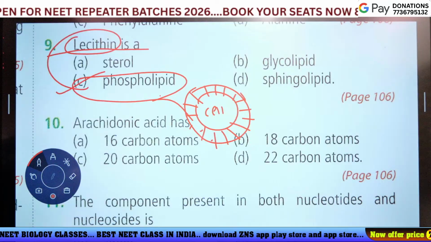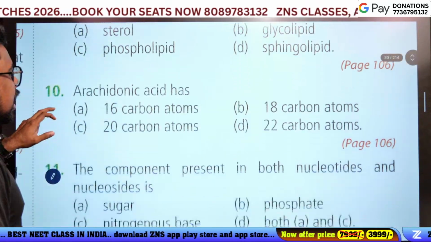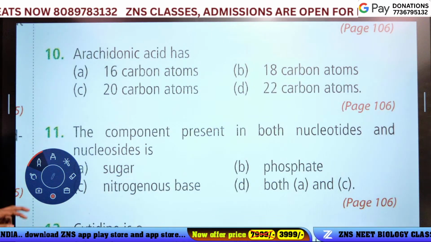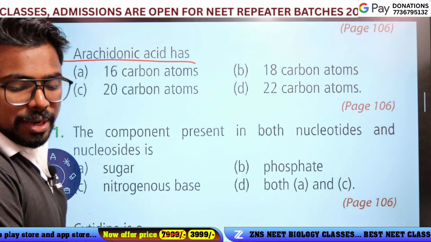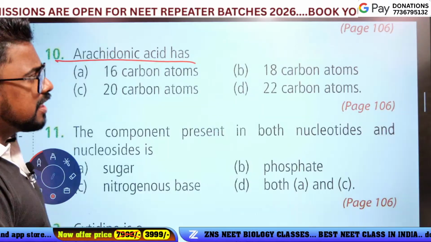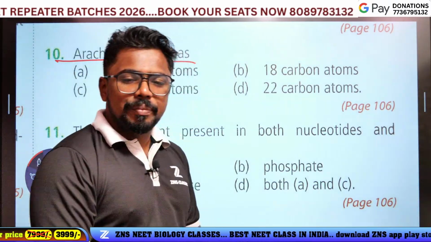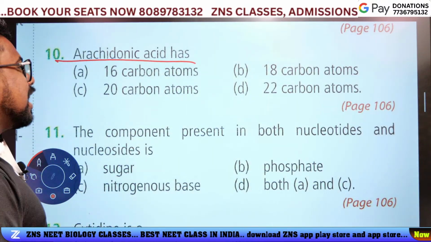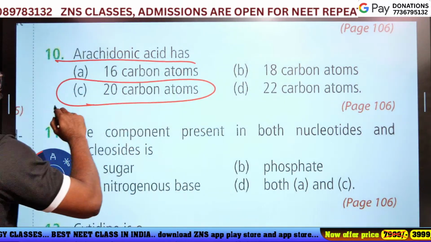The next question. The arachidonic acid has how many carbon atoms? Good question, guys. Palmitic acid has 16 carbons, stearic acid has 18 carbons, and arachidonic acid has 20 carbon atoms.